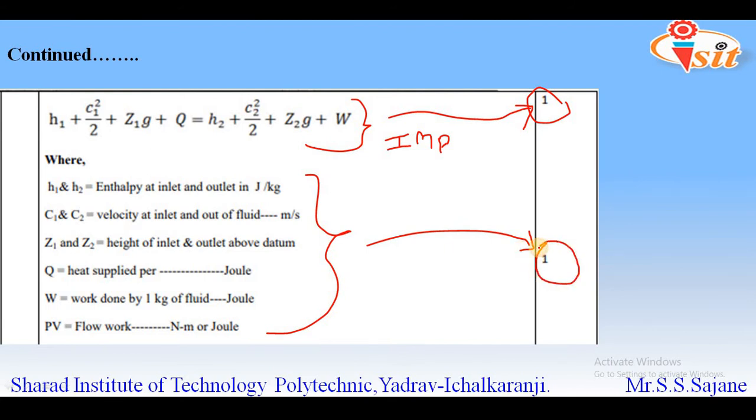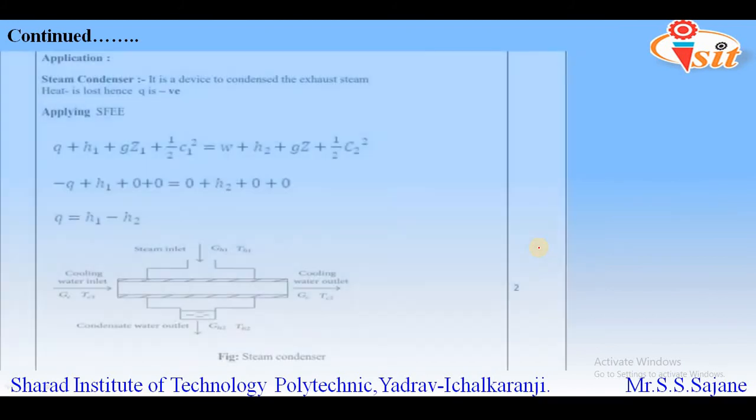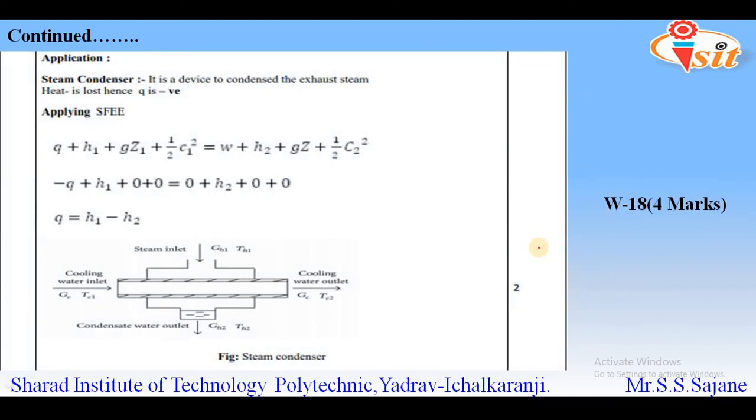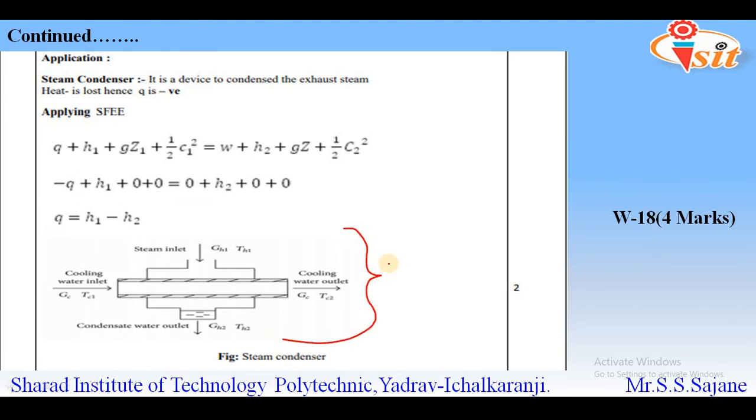Then regarding the application, they have asked for the steady flow energy equation for the steam condenser. Here you should do one thing: draw the diagram even if it is not asked, because the question is for 4 marks. Every time you should remember that whenever a question is asked for 4 marks, first you should try to draw the diagram if it is applicable. The diagram will give you 1 mark.